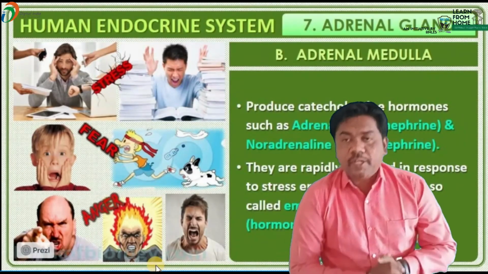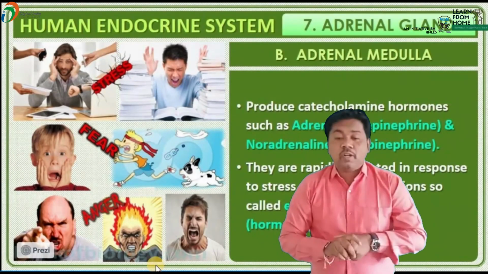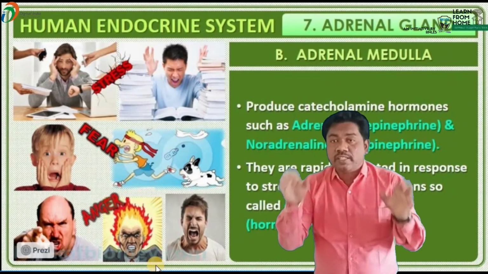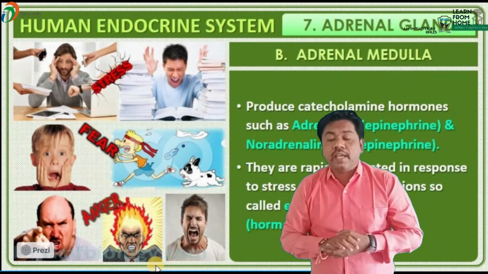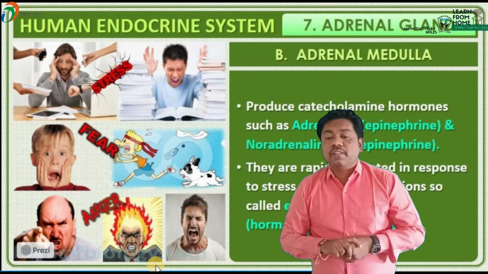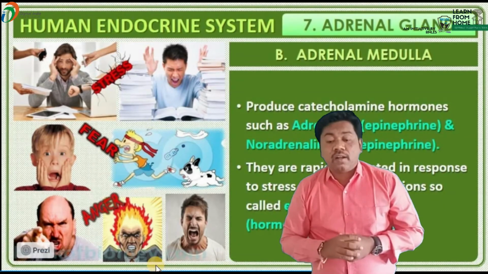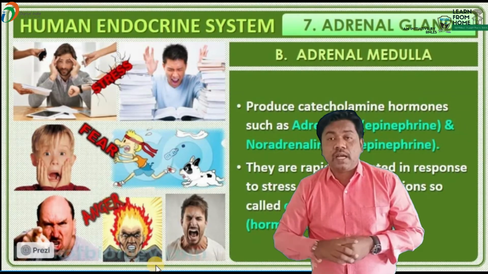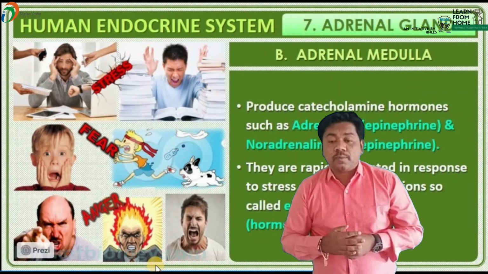Next is the adrenal medulla. What is the adrenal medulla, beta? The central portion of the adrenal gland has a tissue, and that tissue is called the adrenal medulla. The adrenal medulla is responsible for the production of adrenaline and noradrenaline hormones. Which hormones, beta? Adrenaline and noradrenaline hormones are produced.